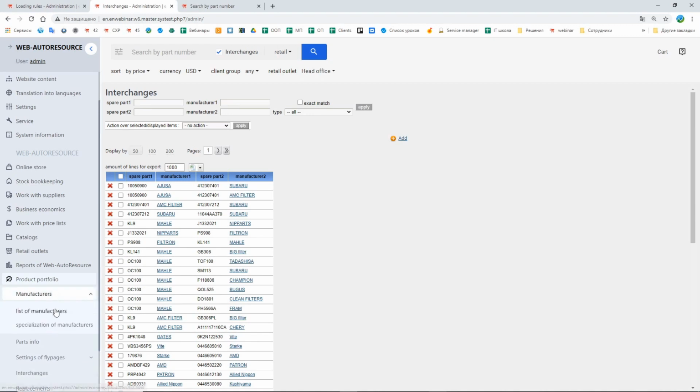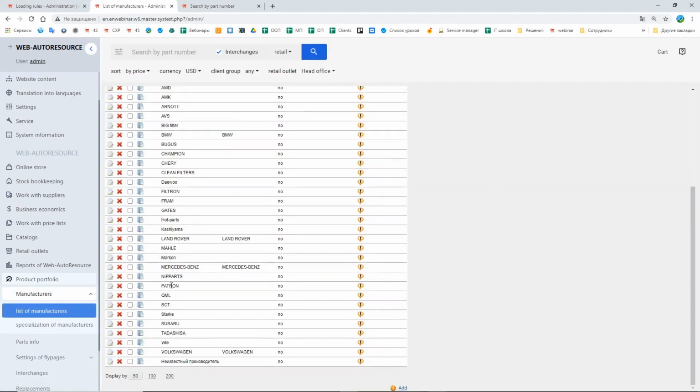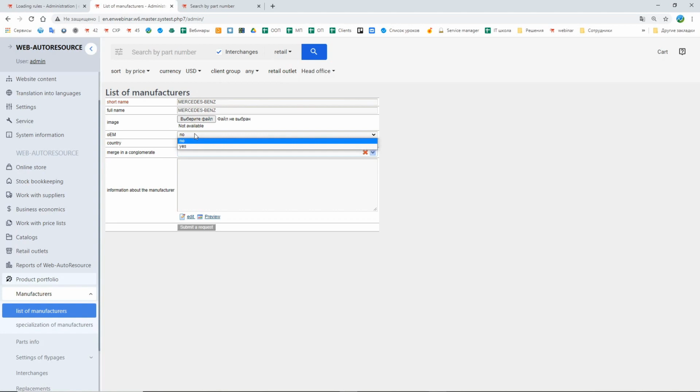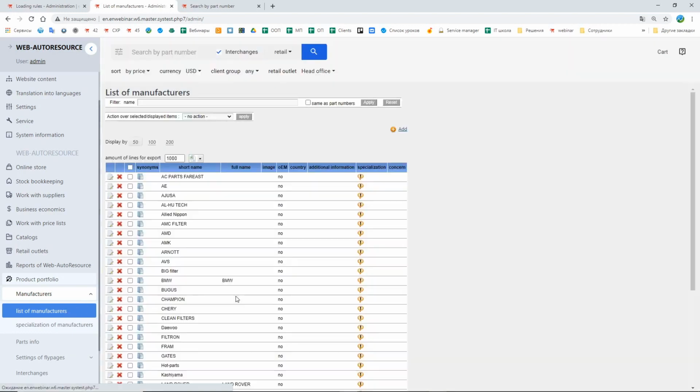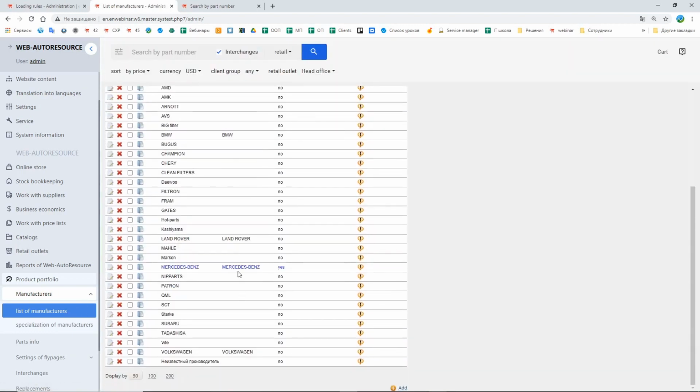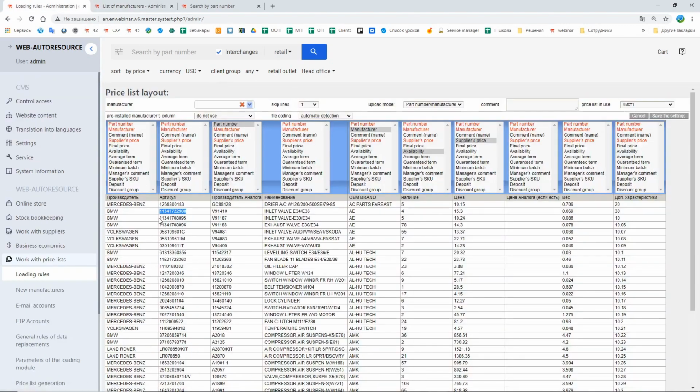Here in the section Manufacturers, we also have one interesting option. For example, let's find some manufacturer, for example Mercedes-Benz, and here in the settings of this manufacturer we say that this manufacturer is an original manufacturer. Like this. Now let's search for a spare part.